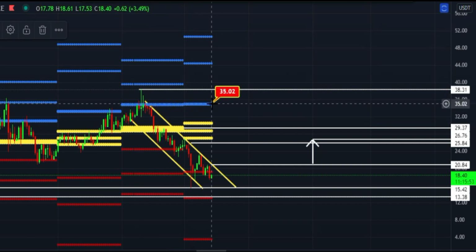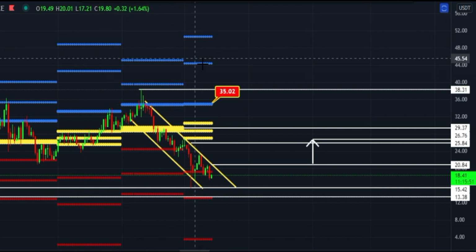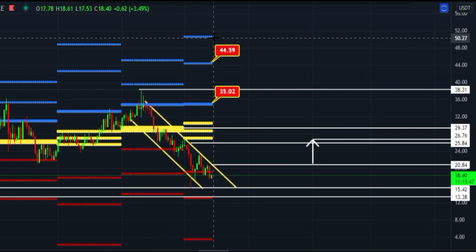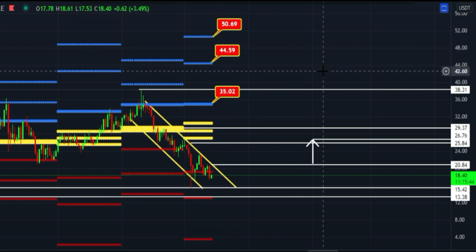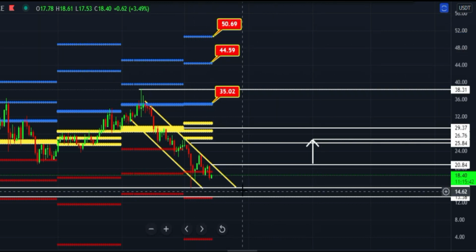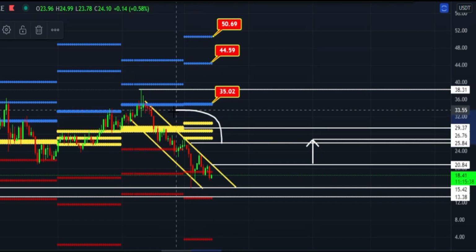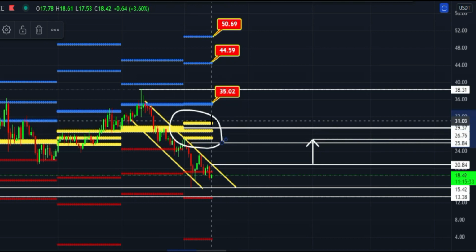First monthly bullish target is $35, second monthly bullish target is $44, and third monthly bullish target is $50 price area. Note down these areas, but for all these movements, Chainlink has to break this area and close a daily candle above this zone, which is $31 price zone. After that, Chainlink can hit these targets.